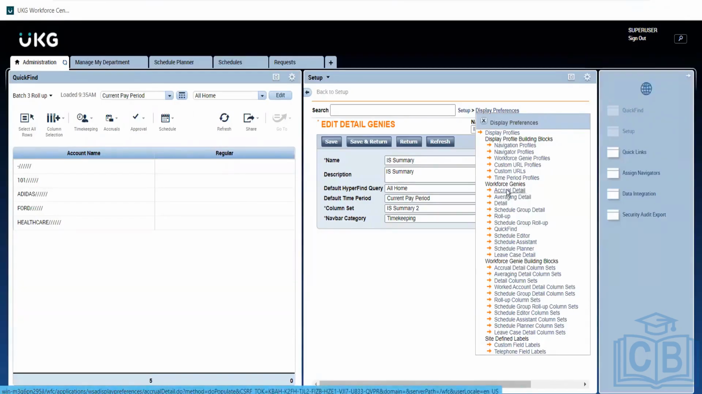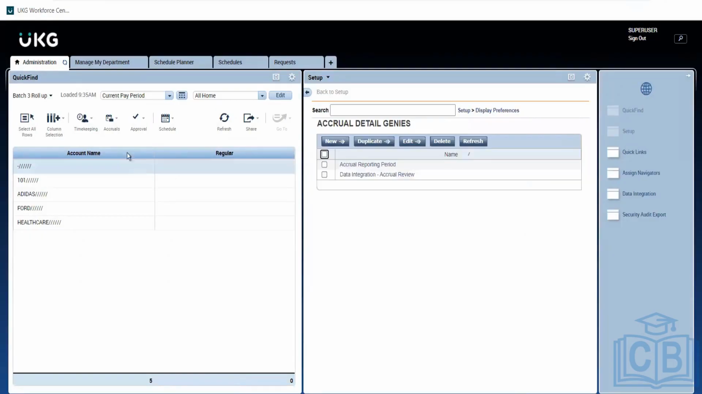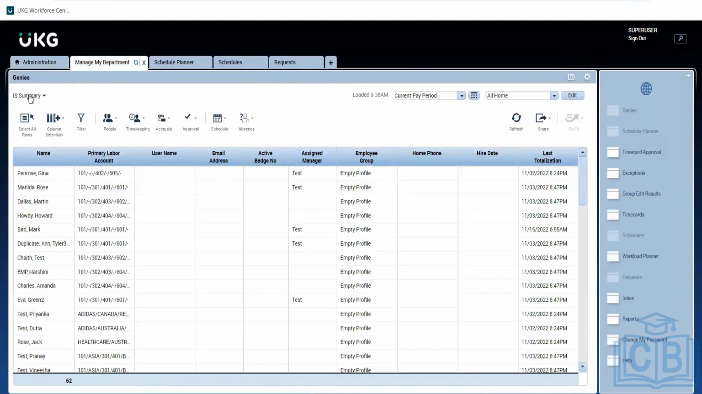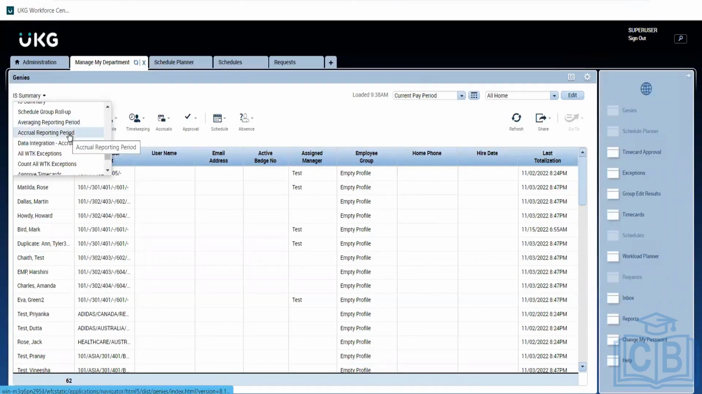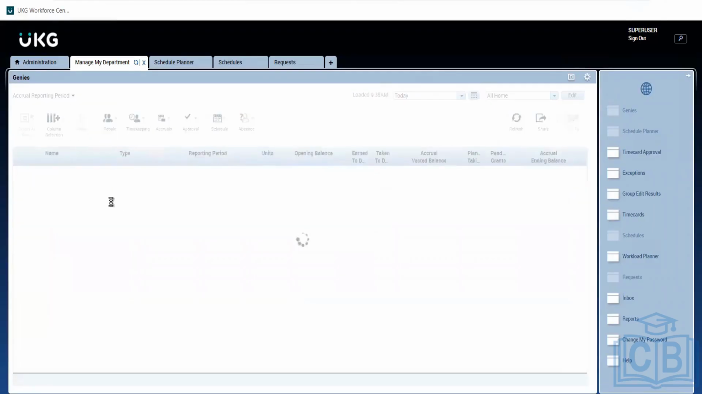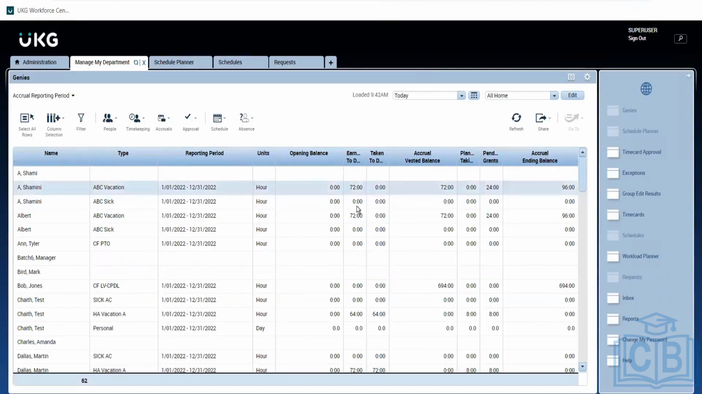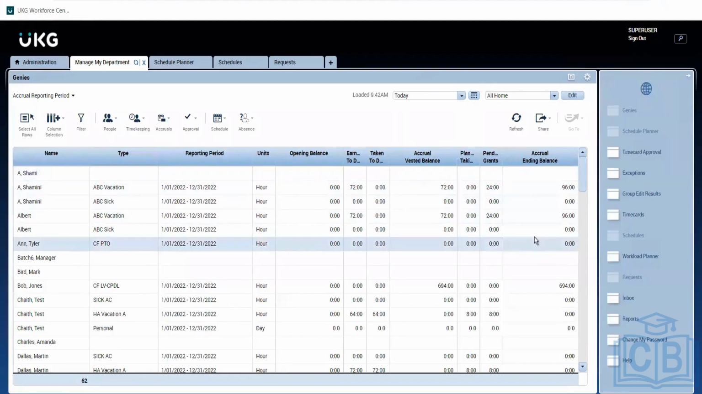Let's see the accrual detail. In accrual detail, we have accrual reporting period. So let me open that also. I'll give an example of one more item. You can just check out what each one is doing. Accrual reporting period is currently giving the name of the employee and what are the vacations, and under each vacation, how many hours he has as of today. Opening balance, currently available balance and ending balance.